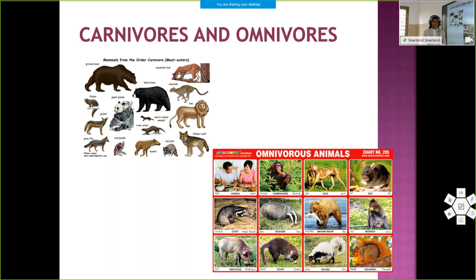So plants are called producers or autotrophs, and animals are called what? Animals are called consumers or heterotrophs. Consumers means they are consuming other plants or animals. That's why they are called consumers or heterotrophs. Organisms which depend upon other animals or plants for their food are called consumers.